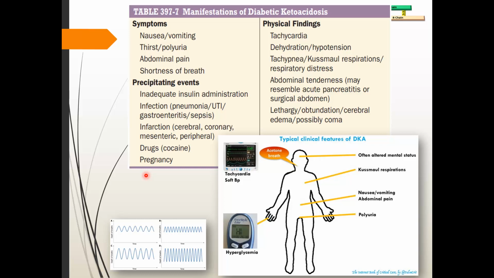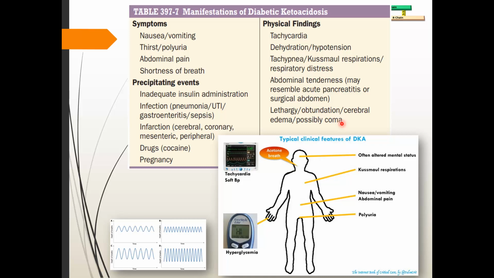Now physical findings: tachycardia, because the patient is losing so much fluid. So of course there will be hypotension and tachycardia, dehydration and hypotension, tachypnea, abdominal tenderness, and lethargy. And if he is not treated very quickly, it can go into coma also.